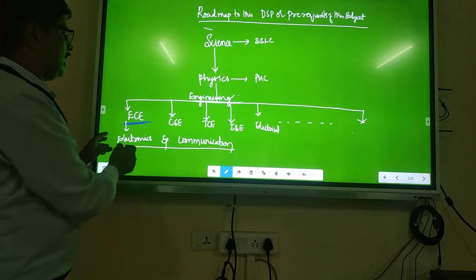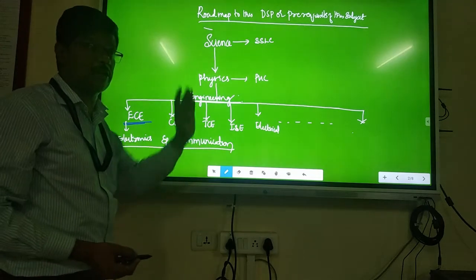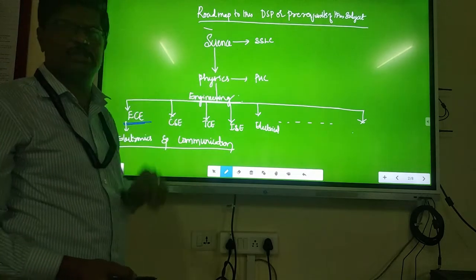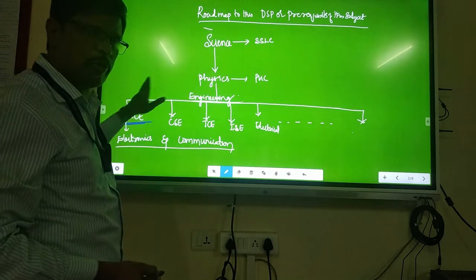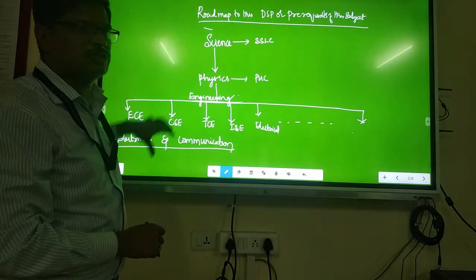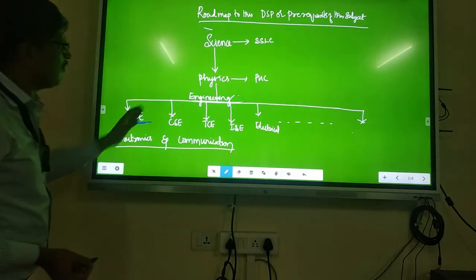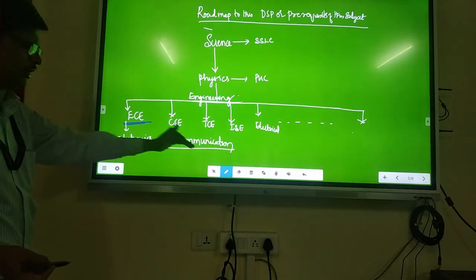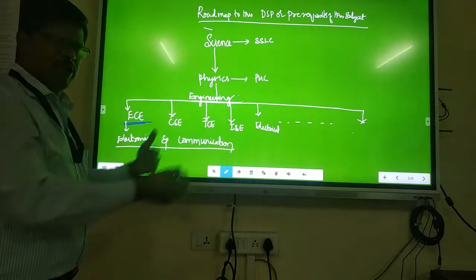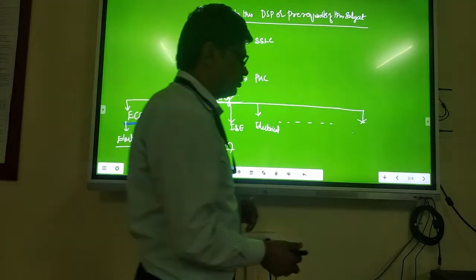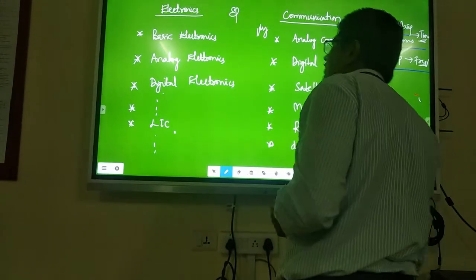And there in ECE, electronics and communications, where exactly our DSP comes, we'll see that, right? That is exactly the roadmap to the subject from the starting, from LKG. Now, let me define what exactly is science? What exactly is physics? What is electronics? What is communication? Then, where exactly DSP comes under, we'll see. That's the roadmap, actually. Prerequisites also you can say.